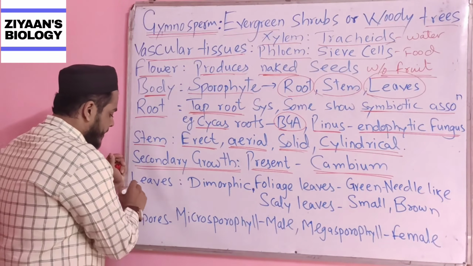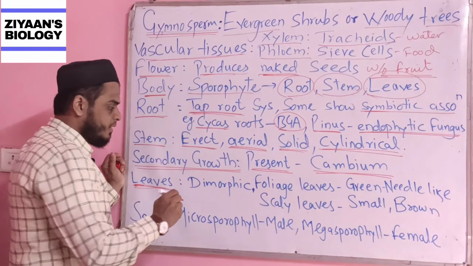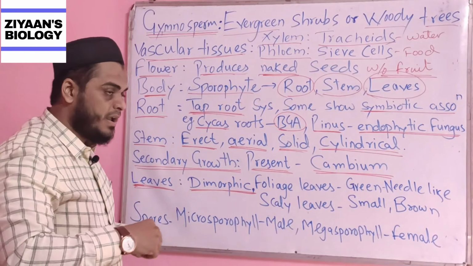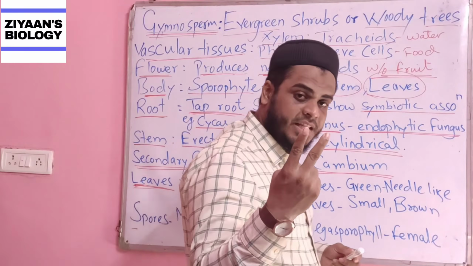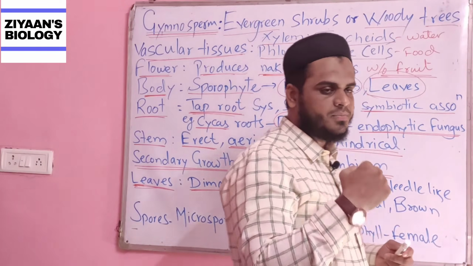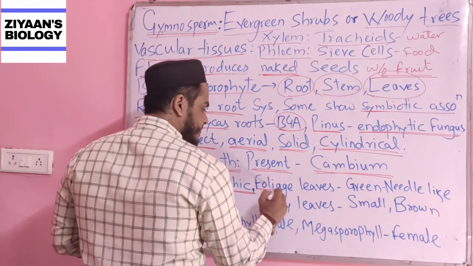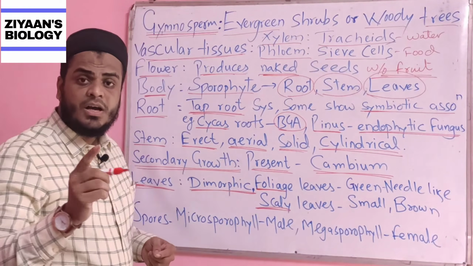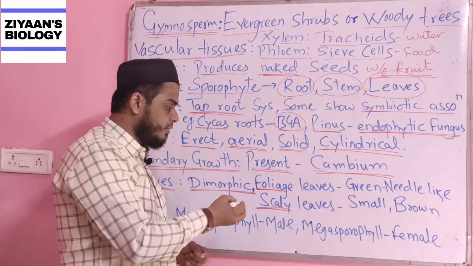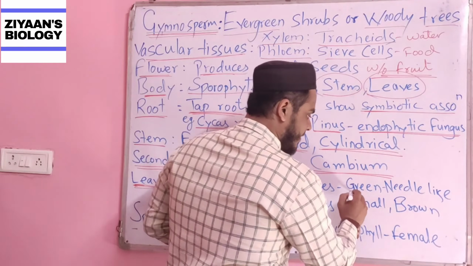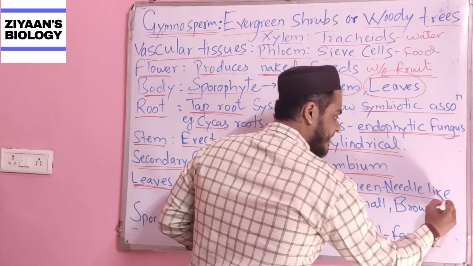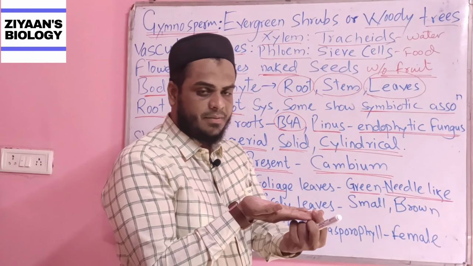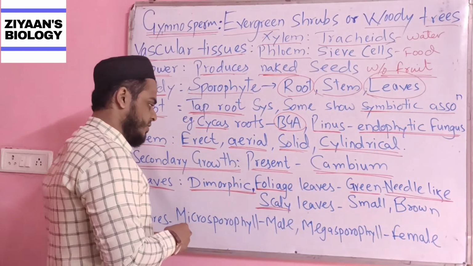Okay. Leaves. The leaves are dimorphic, which means ultimately they will have two different forms, either the foliage form or the scaly form. The first thing about the foliage leaf, they are green and their shape is like a needle, like at the tip they will have some needle-like structure.